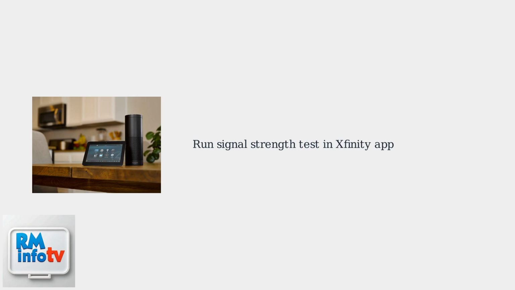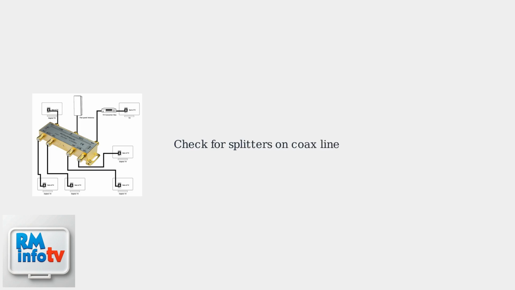Start by using the Xfinity app to run a signal strength test, which can identify potential coaxial cable issues. If the signal strength is weak, check your coaxial cable setup. Remove any unnecessary splitters or extra connections that could be splitting the signal and causing loss.